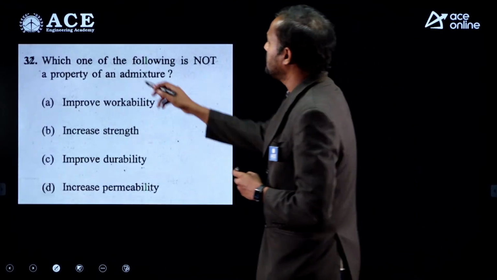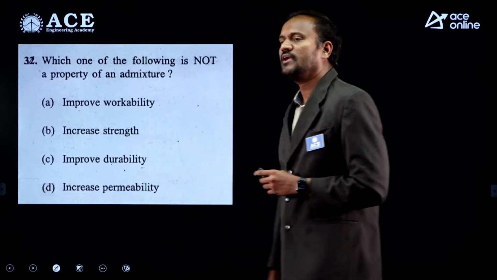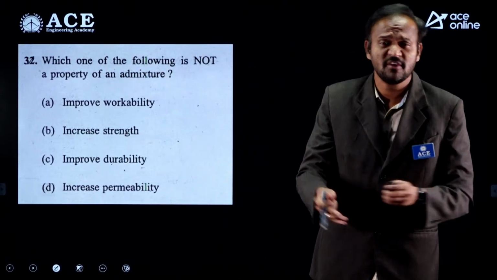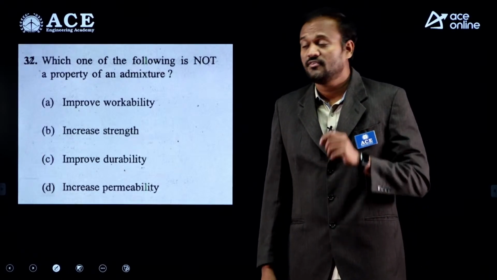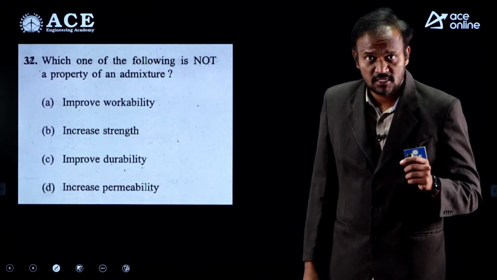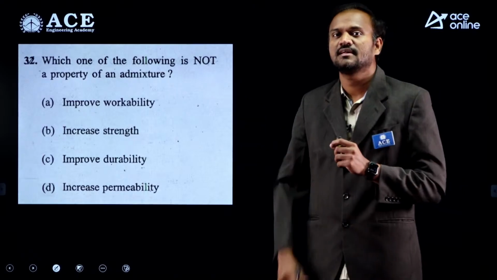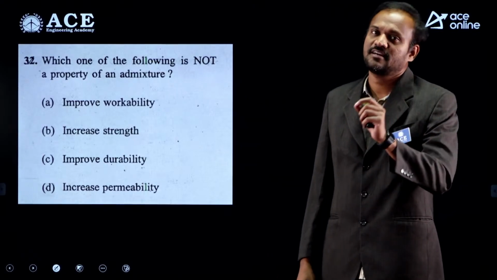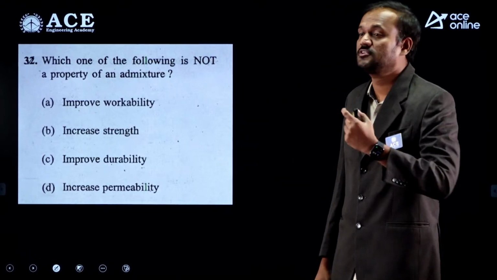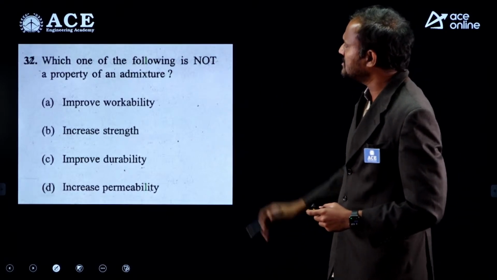Next, which of the following is not a property of an admixture? Okay. So what are admixtures? Admixtures are materials which are mixed with concrete to improve or enhance certain desired characteristics. Okay. So we use admixtures for that. So what are the options?